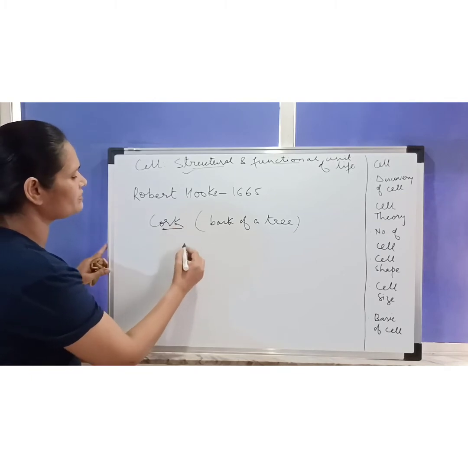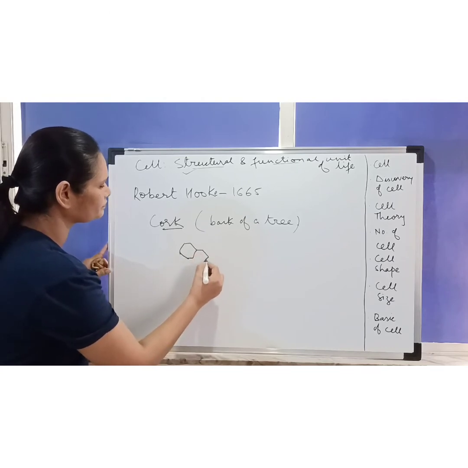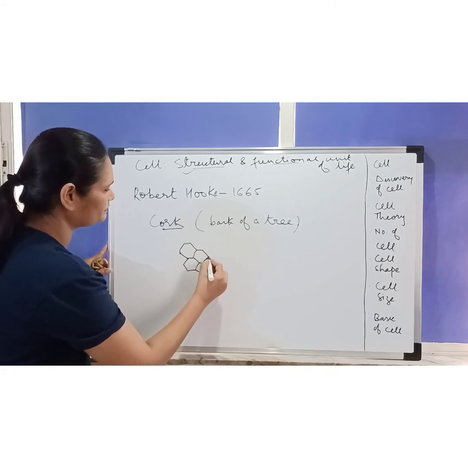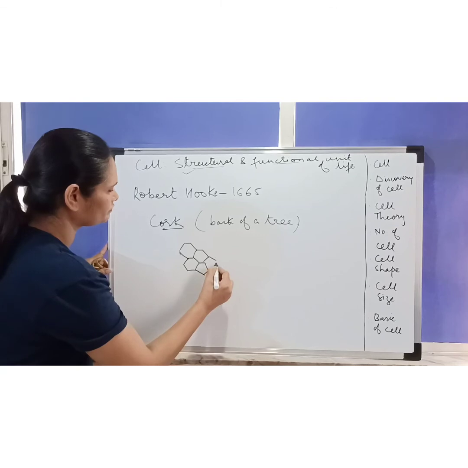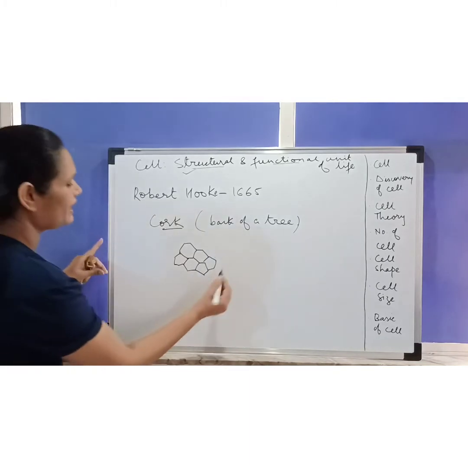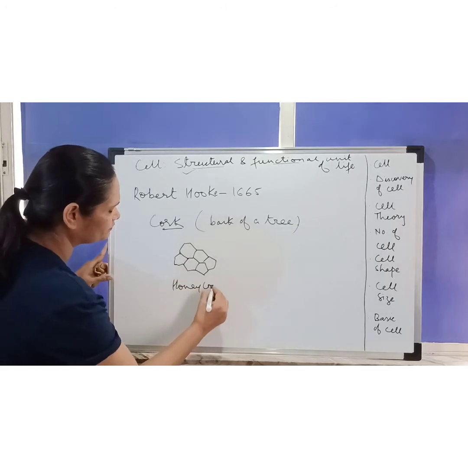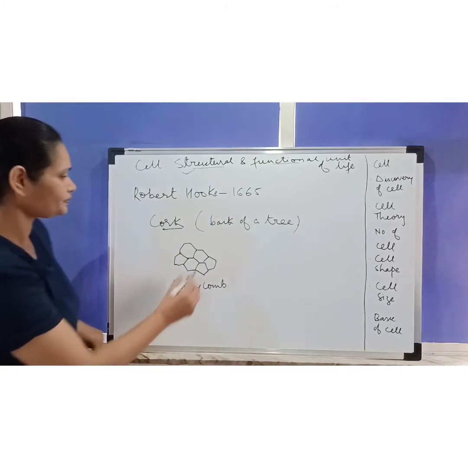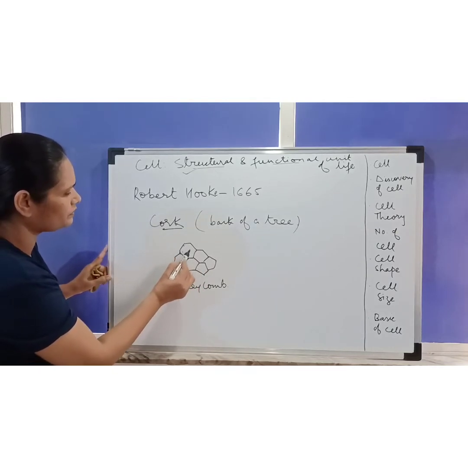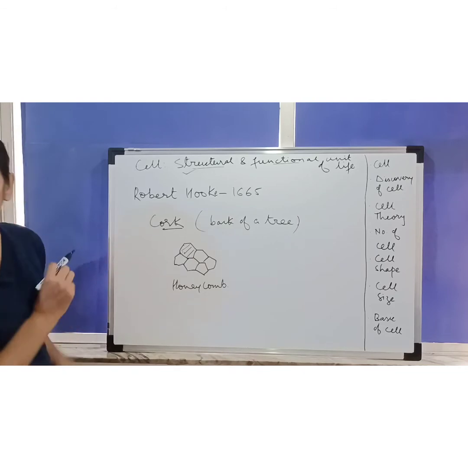When he was observing it under the microscope, he found it somewhat like this. Yes, this kind of structure was seen, and this is a structure which somewhat looks like a honeycomb. Now, when he was looking at this, he found that this part is hollow. There wasn't anything in this part, right? This part is hollow.